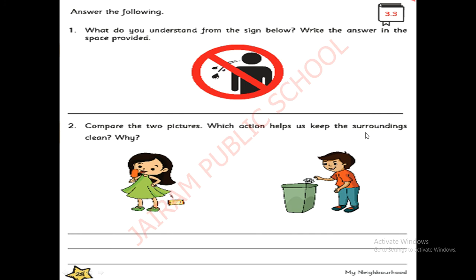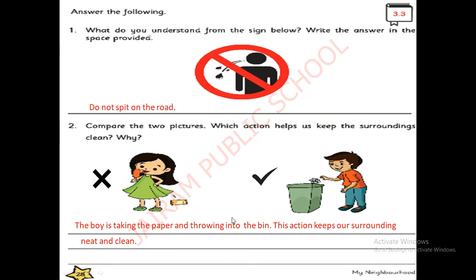So you can tick this. Okay, compare these two pictures. You can tick this action and put a cross here. This action, the boy is putting the paper in the bin. This action helps us to keep our surroundings clean. So you have to write. Now see, you can write, check with the answers. If you have completed, you can check with the answers.